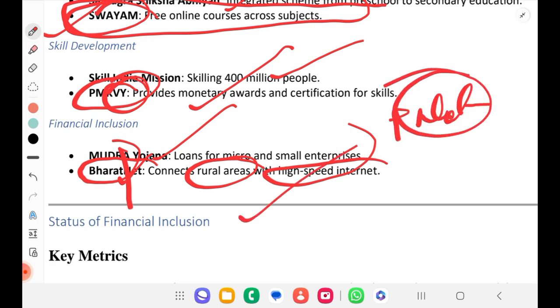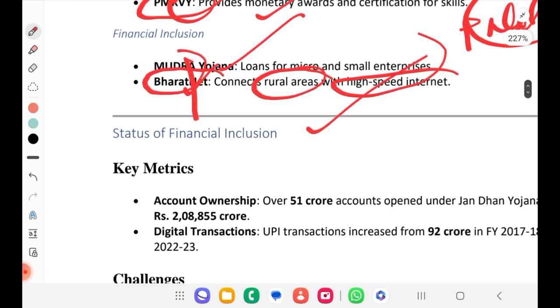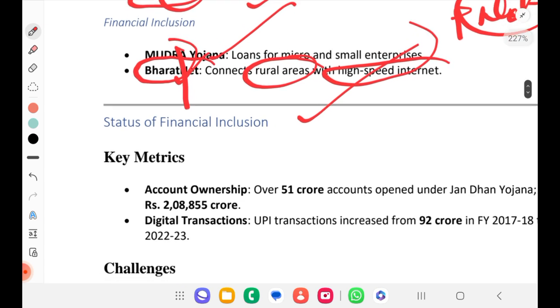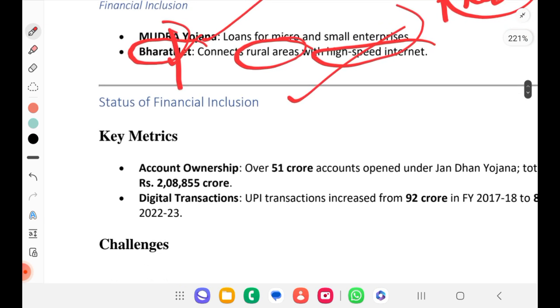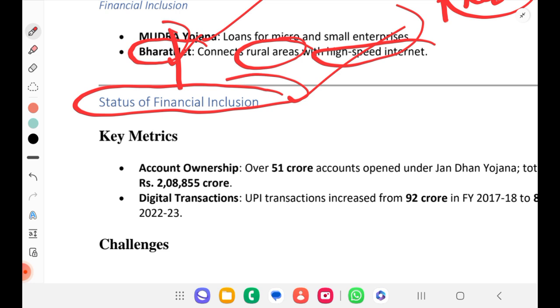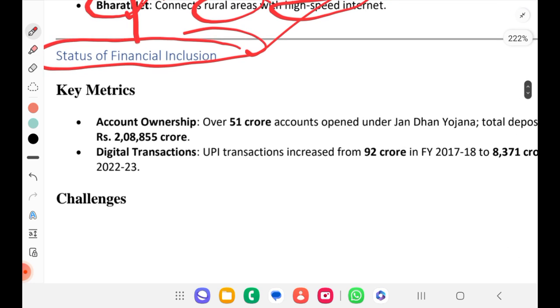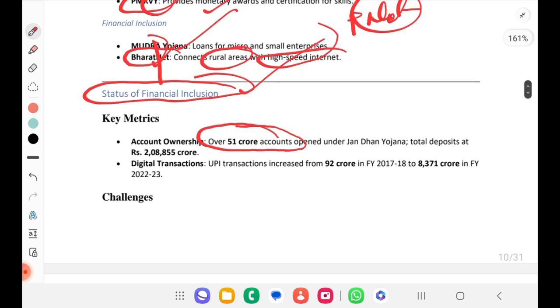So BharatNet is for connecting high-speed internet in the rural areas. For financial inclusion, what is the status? We'll see the key metrics. Account ownership: 51 crore accounts opened under Jan Dhan Yojana. Total deposit at rupees 2,08,855 crores.